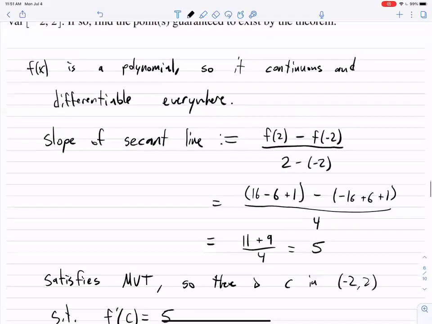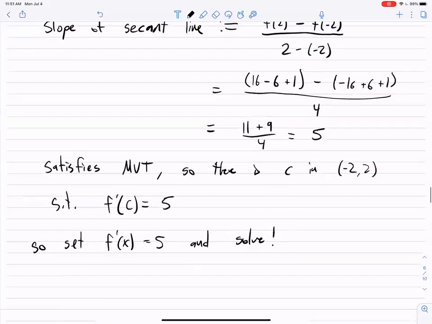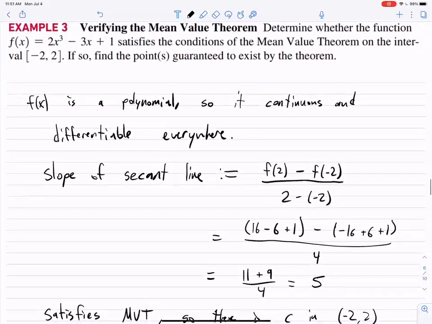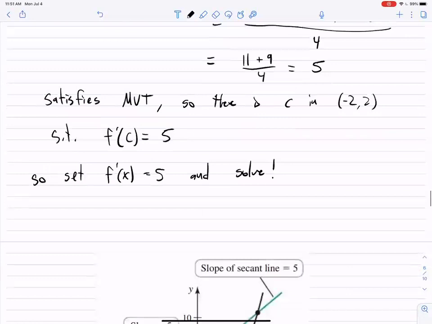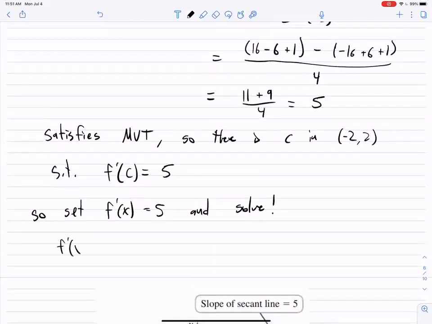So what is f prime of x? So f of x is 2x cubed minus 3x plus 1. And so the derivative will be what? 6x squared minus 3. So f prime of x equals 6x squared minus 3, set equal to 5.